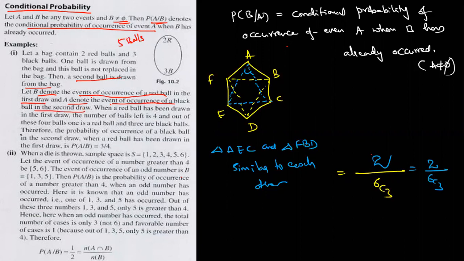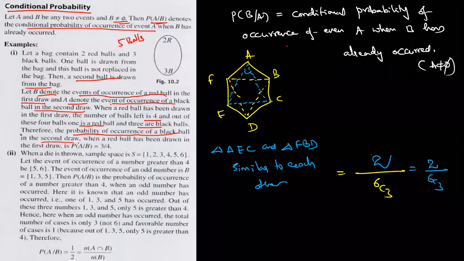That's the meaning. Now suppose a red ball is drawn in the first draw. Then how many balls are remaining? 4 balls are left: one red and 3 black. Now my question is, what is the probability that a black ball is drawn in the second draw? That means when the event B has already occurred, a red ball has been drawn in the first draw.